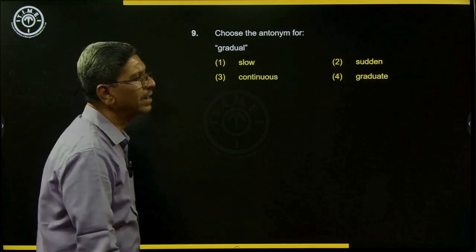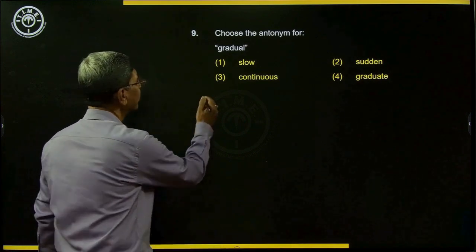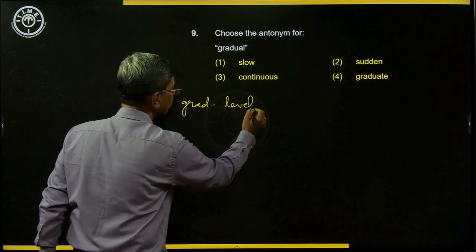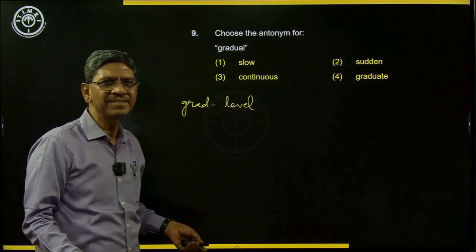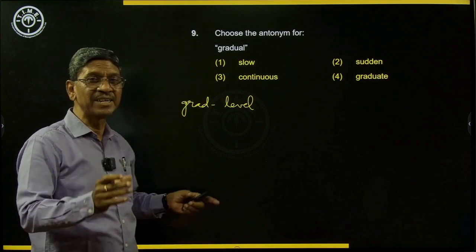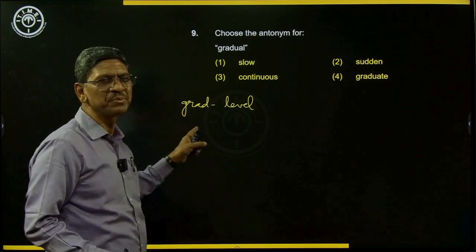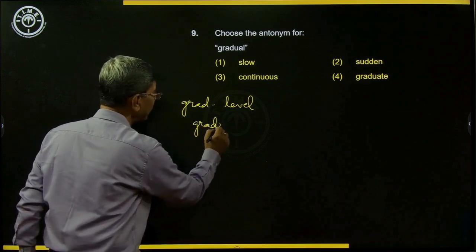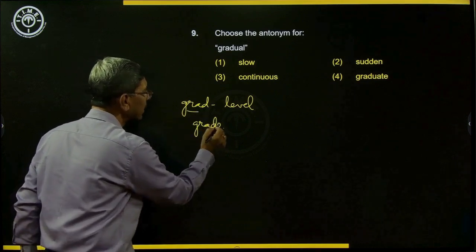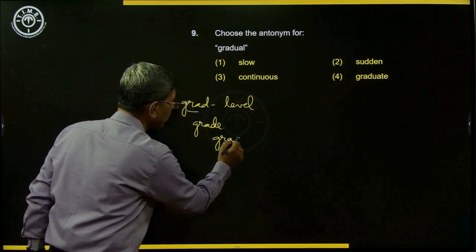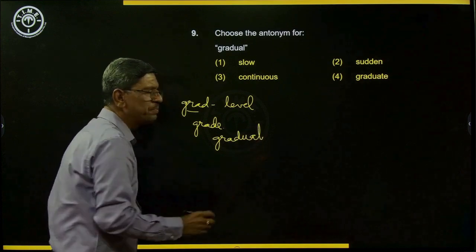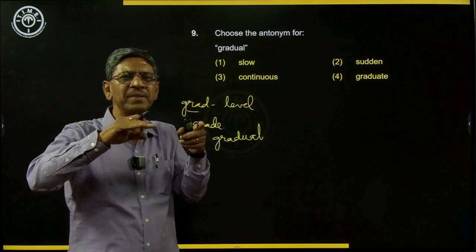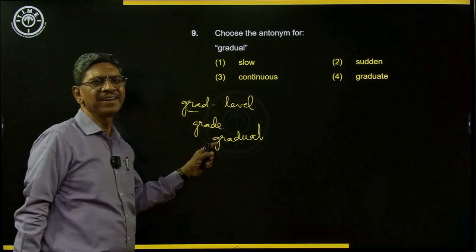Choose the antonym for gradual. This word gradual comes from the root grad. Grad means level. So we get the words gradient, graduation, graduated jar. All these words come from this word grade, and even the word grade comes from this. So grad means level. What does it mean when you say gradual? It means it is happening step by step, slowly. When something is happening slowly, it is called gradual.